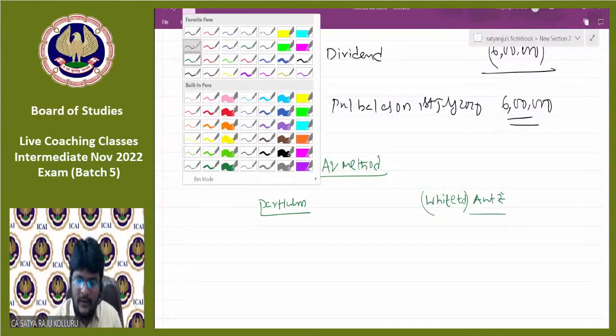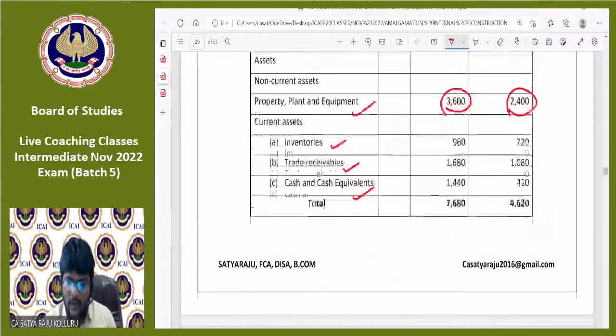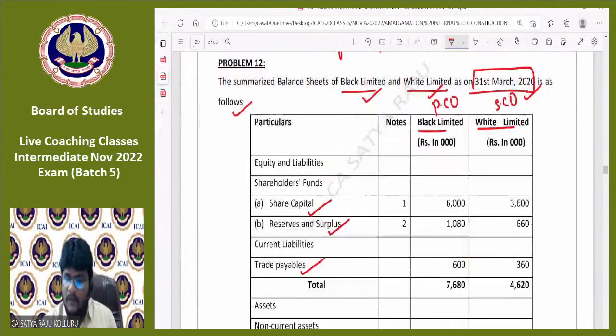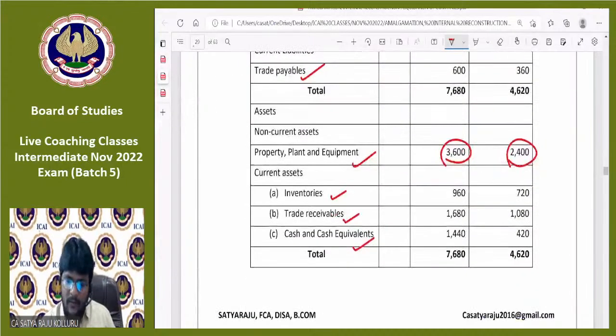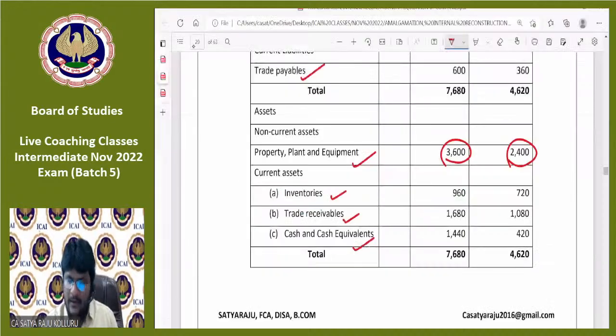Okay. Assets taken over at the rate of agreed values. What are all the different assets, sir, that we have taken over from the selling company, that is White Limited, one by one? PPE, property, plant and equipment. Consider all of you. Sir, original value was 24 lakhs, am I right?